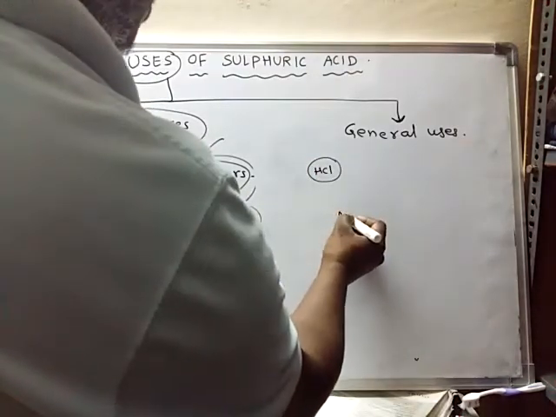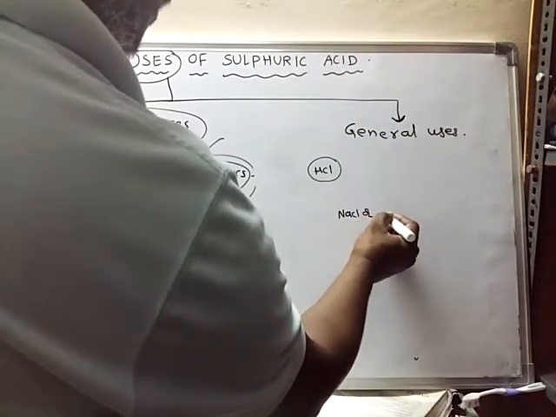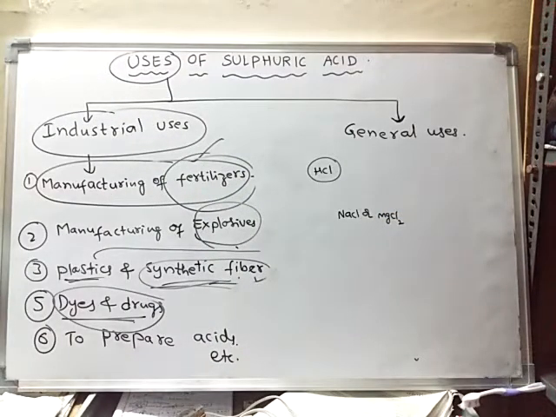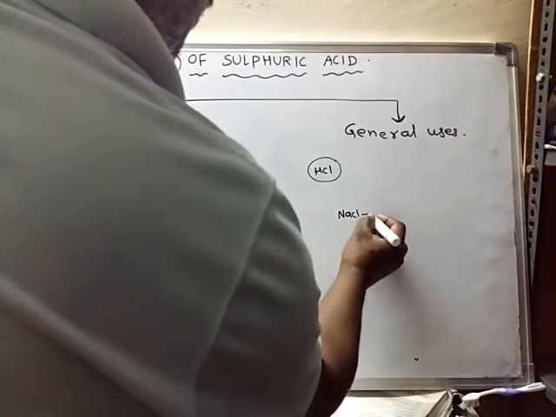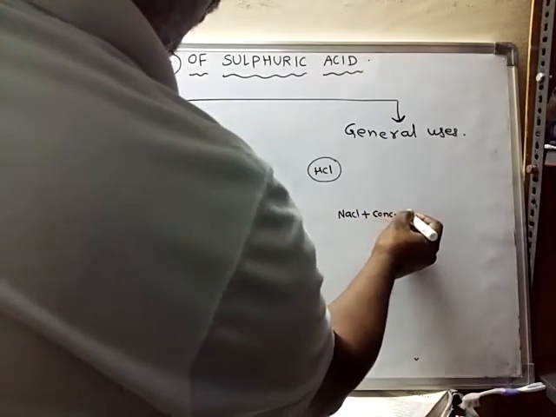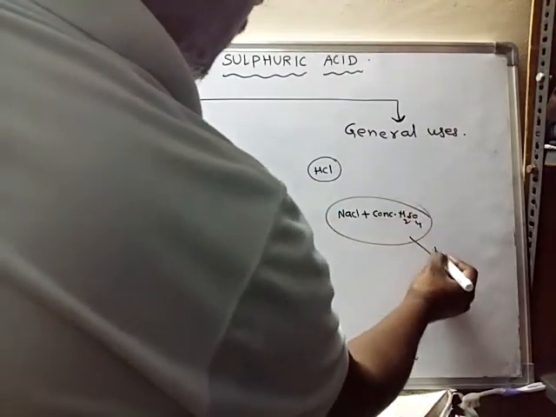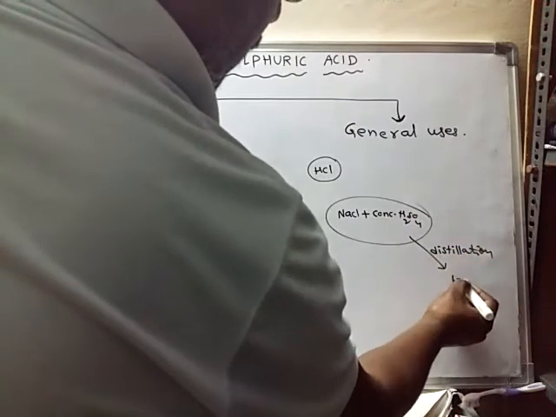When metal chlorides, for example sodium chloride or magnesium chloride or else zinc chloride, any metal chloride, are distilled with concentrated sulfuric acid, when this mixture is subjected to distillation, what happens? We'll get HCl.